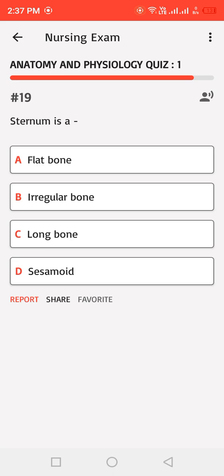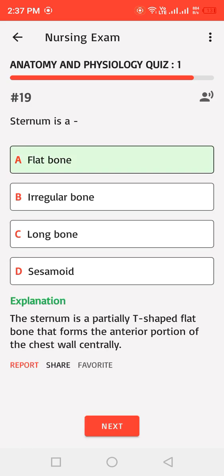Sternum is: A. Flat bone, B. Irregular bone, C. Long bone, D. Sesamoid. Correct answer: A. The sternum is a partially T-shaped flat bone that forms the anterior portion of the chest wall centrally.